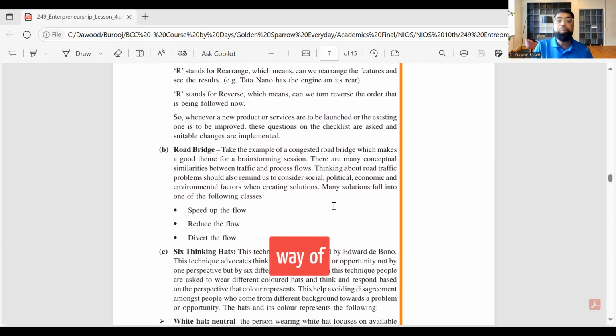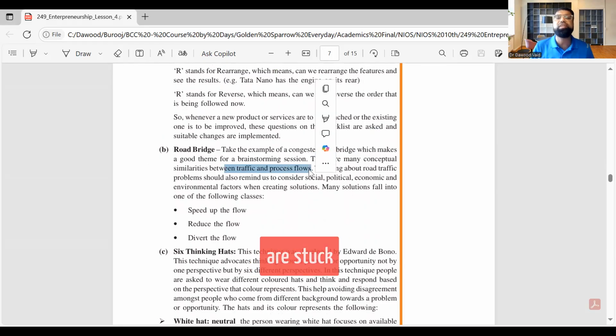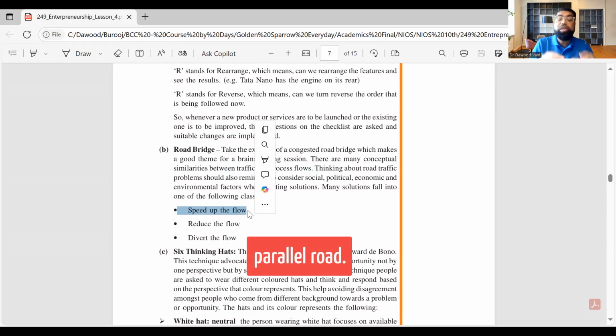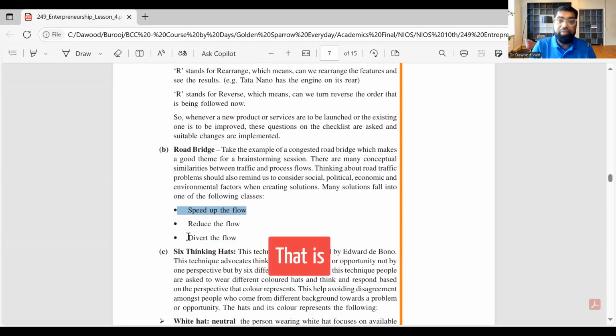Another great way of doing brainstorming is called road bridge. Which is interesting. Think of a congested road bridge, right? So now there's a traffic flow. What do I do? Imagine you're stuck at the Vashi road bridge. Number one, you can speed up the flow, right? Maybe they created a parallel road. You can divert the flow. You can say, no, go to the Gorbandar road, come from the other side.